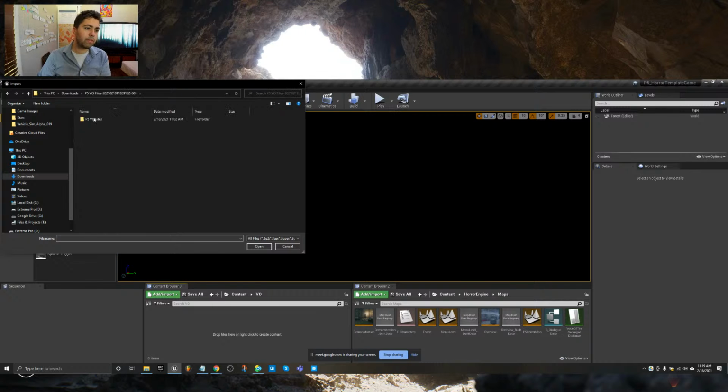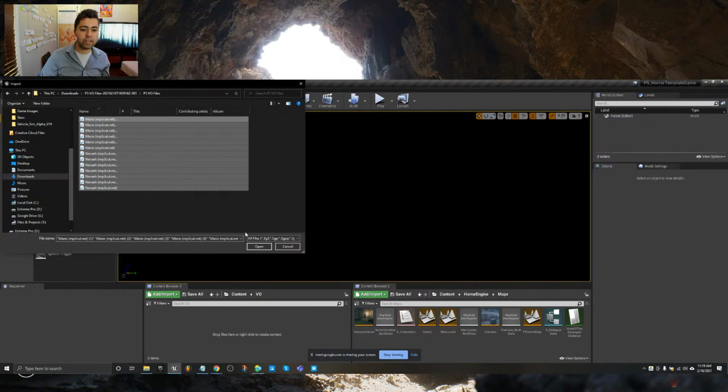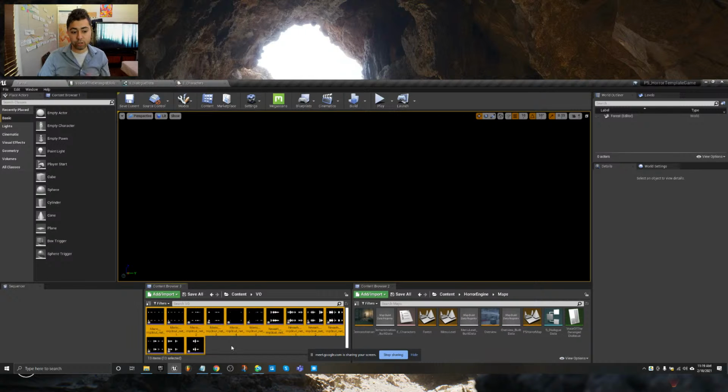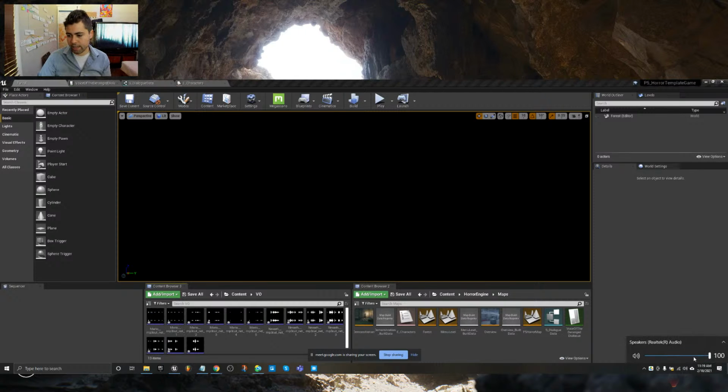All right, so we import the files. It's just the first scene. We're just going to see if we can get the first scene done, in addition to creating the system through which all of our scenes are going to be done. So I've imported the files. We can test play them for a second. Let me make sure my system sound is on. Let me know if this is too loud.